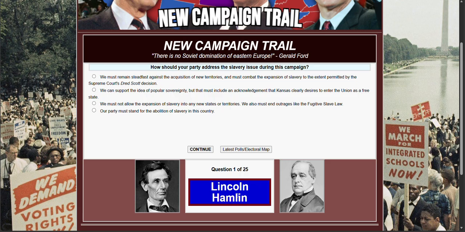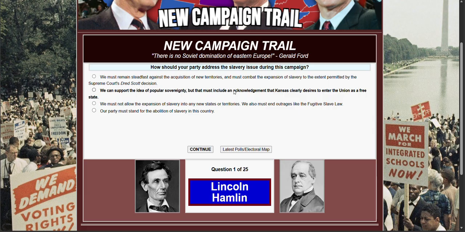Let's go. First question. How should your party address the slavery issue during this campaign? We must remain steadfast against the acquisition of new territories and must combat the expansion of slavery to the extent permitted by the Supreme Court's Dred Scott decision. I support the idea of popular sovereignty, but that must include an acknowledgement that Kansas clearly desires to enter the Union as a free state.